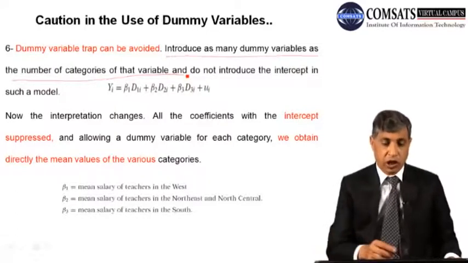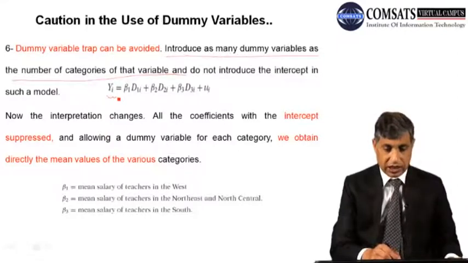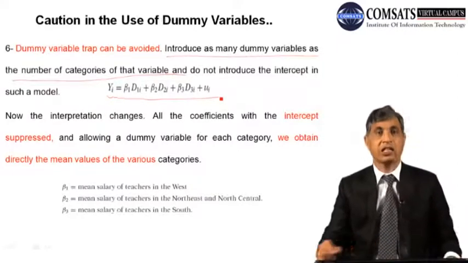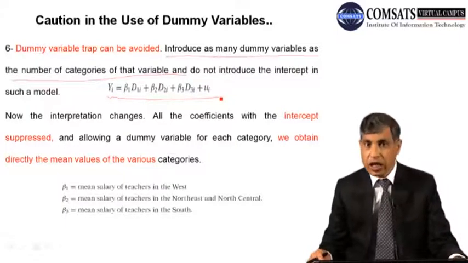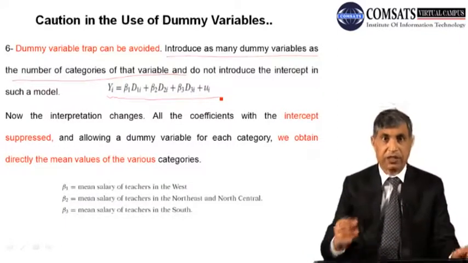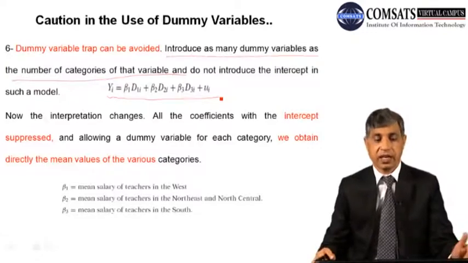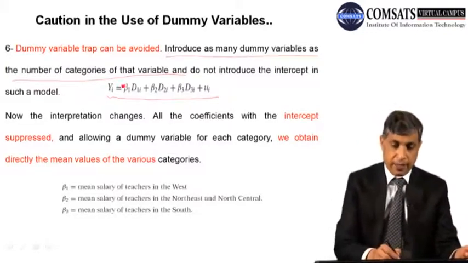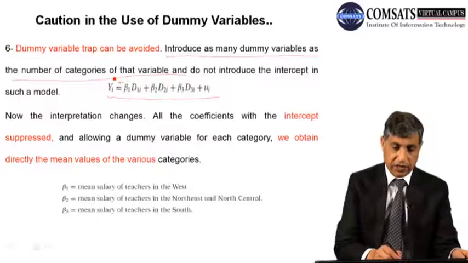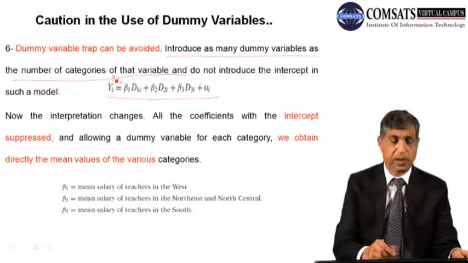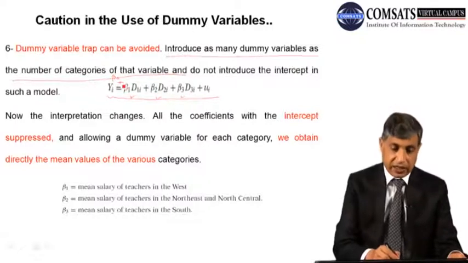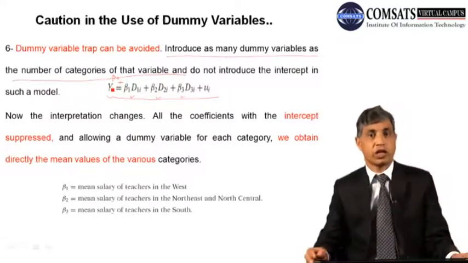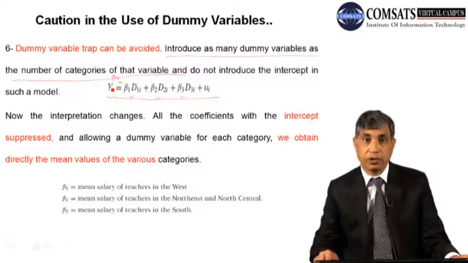What do you have to change? Look at this model. This is a person who used as many dummies as there were categories. But look carefully, the intercept is not present there now. Beta 1 is, you can say, the intercept that was there would now be beta 0, because in this model we have started from beta 1, beta 2 and beta 3, and there was an intercept, we have excluded the intercept. So you have the option.